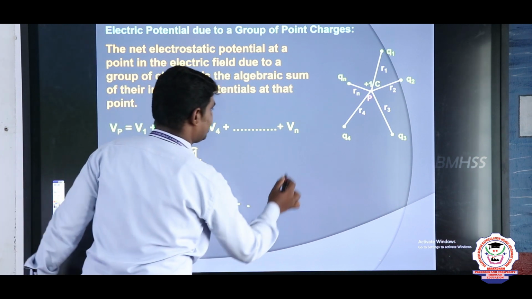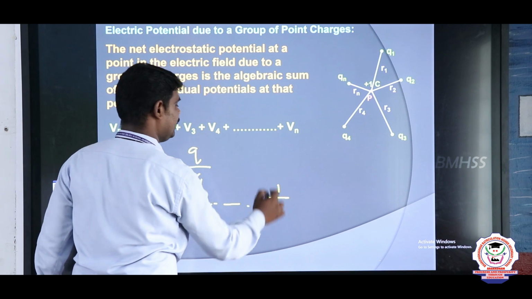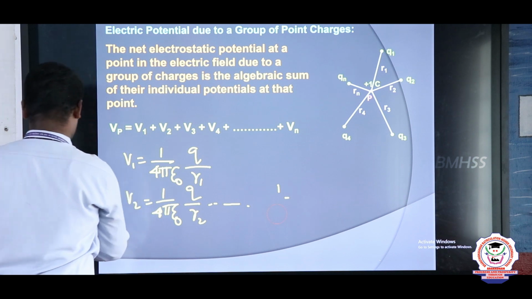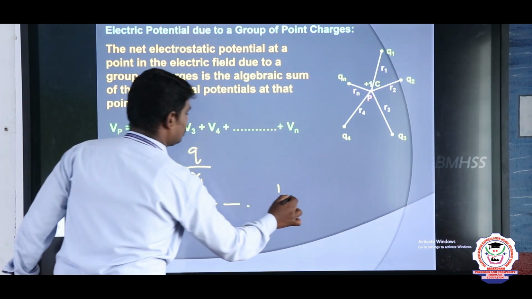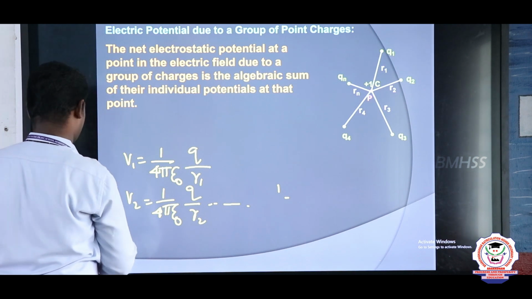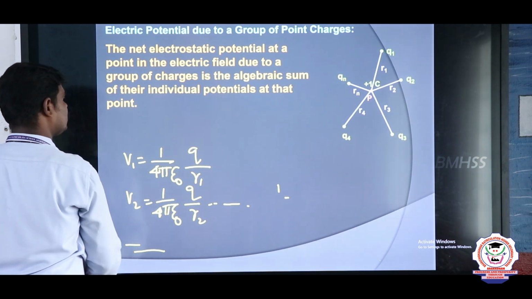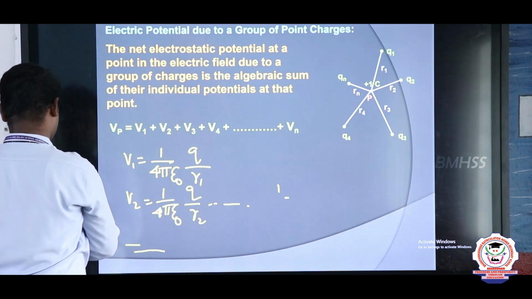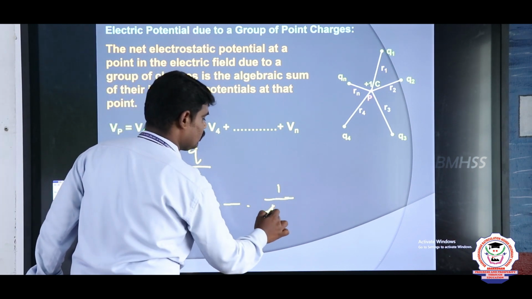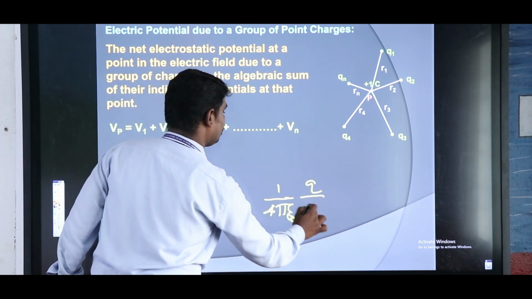Like that, I can write for n number of charges, Vn is equal to 1 by 4 pi epsilon naught Q by Rn.